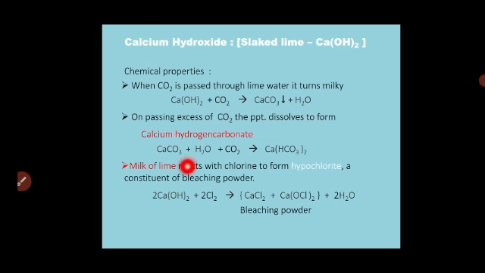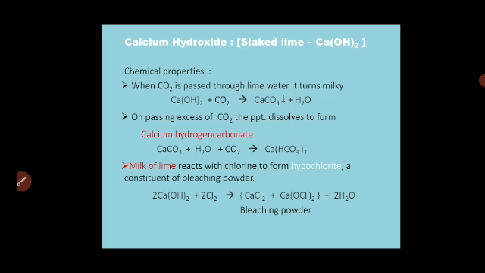So calcium carbonate plus H2O and the excess of carbon dioxide forms Ca(HCO3)2, calcium hydrogen carbonate or calcium bicarbonate, which dissolves the precipitate completely.